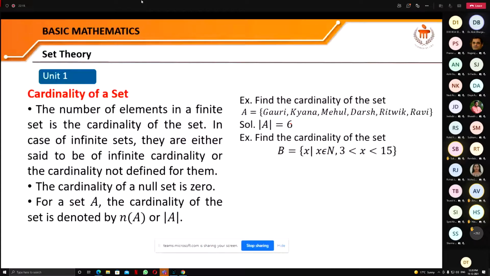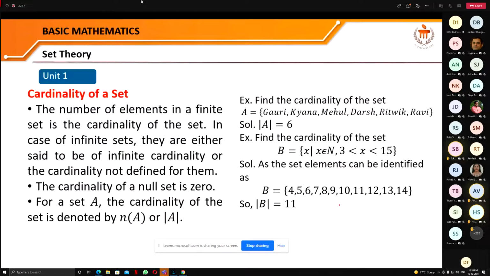In this example, find the cardinality of the set that contains all the elements X such that X is a natural number lying between 3 and 14. In between 3 and 14, how many natural numbers are there? 4, 5, 6, 7, 8, 9, 10, 11, 12, 13, 14. Because 15 we cannot include and 3 we cannot include. So the cardinality of this set is 11.